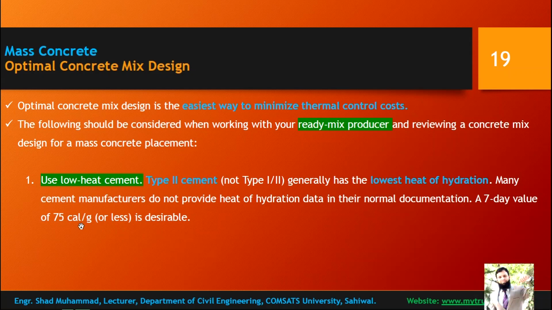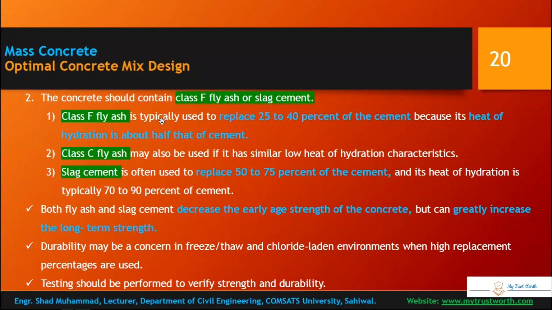A 7-day value of 7 calories per gram or less is desirable. So if you do not have cement manufacturer data regarding heat of hydration, then a 7-day value is desirable. So this is regarding how you can use low heat cement. The second option is that the concrete should contain class F fly ash or slag cement.